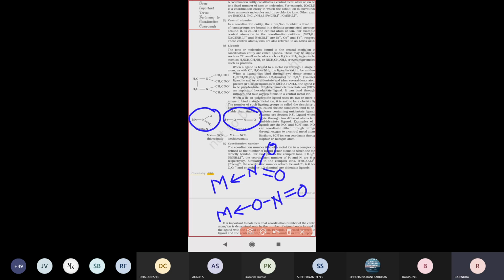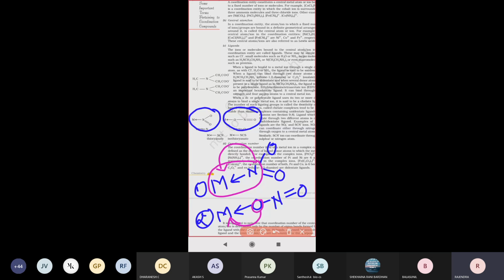So in these two complex compounds, different atoms donate electrons. In the first one, the nitrogen atom is the donor atom and donates electrons towards the metal atom. In the second example, the oxygen atom is donating electrons towards the metal atom.